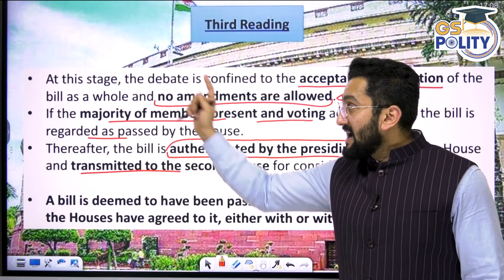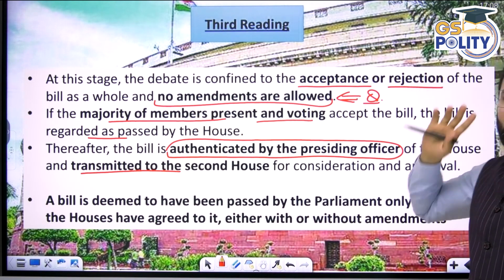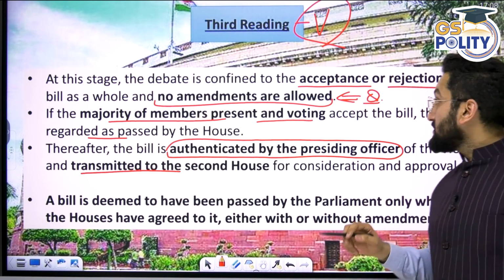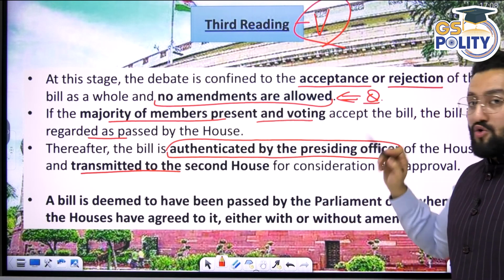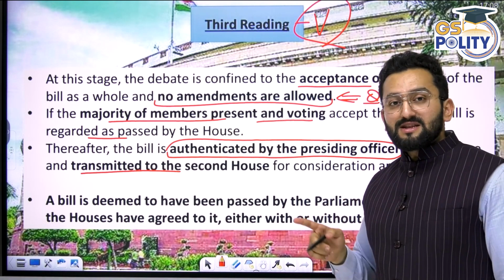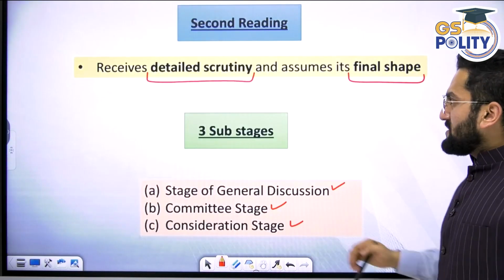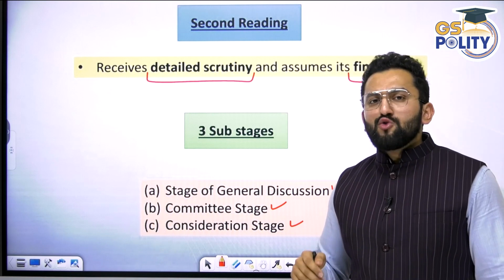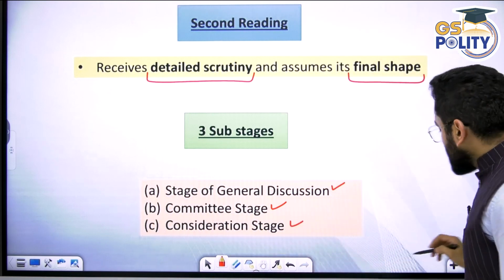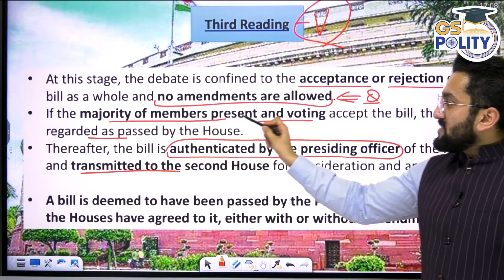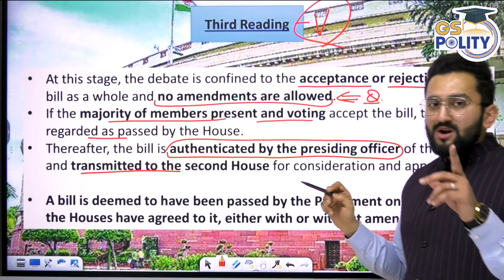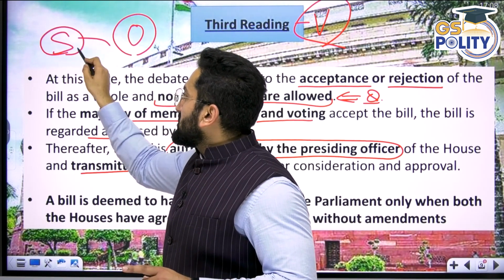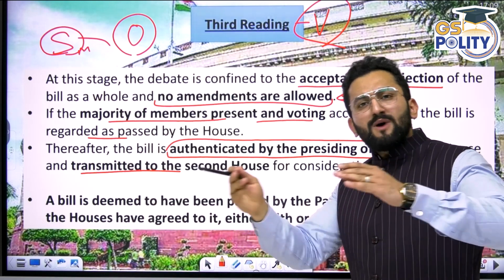Now the third reading. At this stage, the debate is confined to acceptance or rejection. I told you the third reading is like the voting stage, whether you want to accept or reject the bill as a whole. No amendments are allowed in this third stage. Why? Because if you wanted any amendment, you should have added it during detailed scrutiny, when the final shape was being decided in the second reading, right? If the majority of members present and voting accepts, what does it mean? We are talking about an ordinary bill, and for an ordinary bill you need a simple majority to get it passed, either in Lok Sabha or Rajya Sabha.